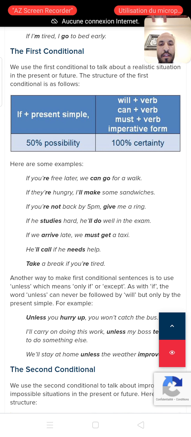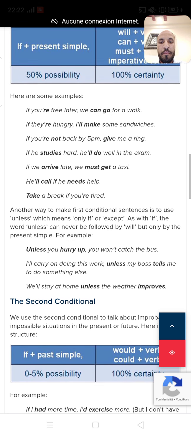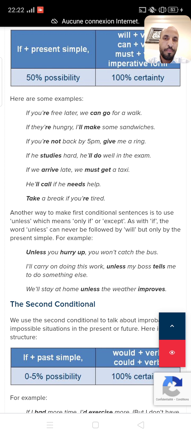Another way to make first conditional sentences is to use unless, which means only if or except. As with if, the word unless can never be followed by will, but only by the present simple. For example, unless you hurry up, you won't catch the bus. I'll carry on doing this work unless my boss tells me to do something else. And the last sentence, we shall stay at home unless the weather improves.